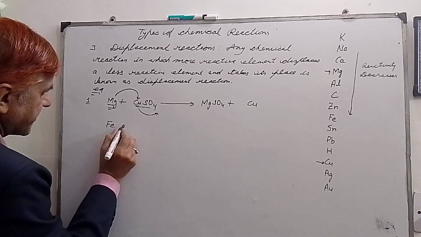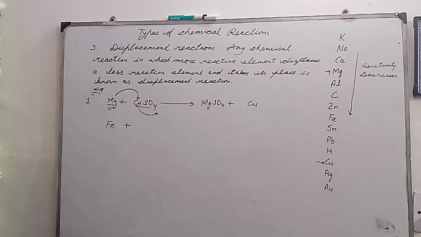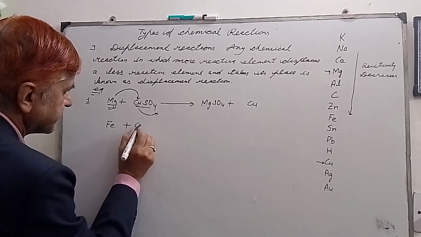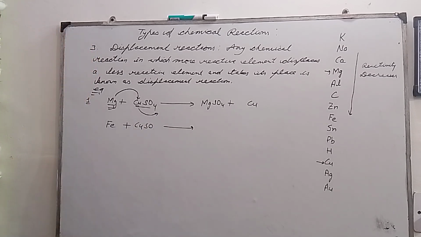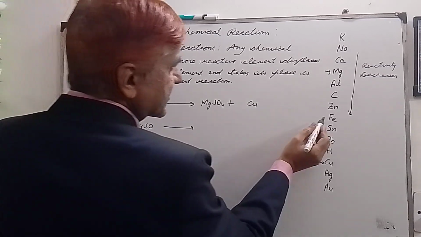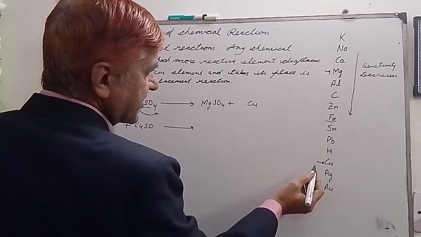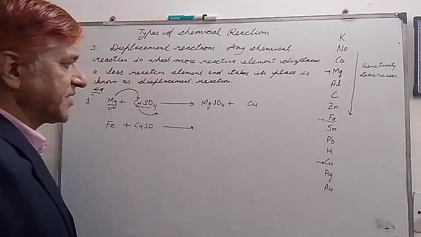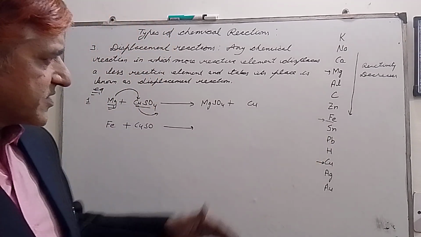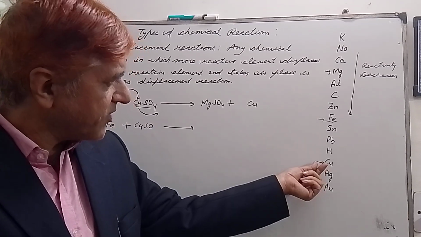Iron Fe plus copper sulfate. Now see here, where is copper? Iron is over here and copper is over here. We can see in the reactivity series that iron is quite above copper.